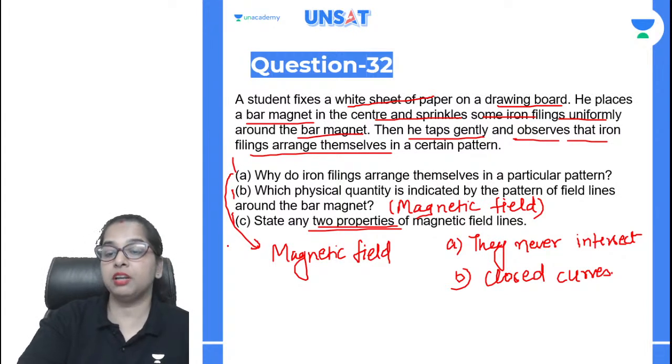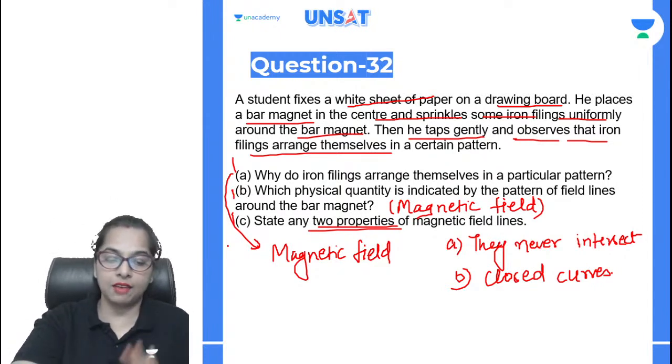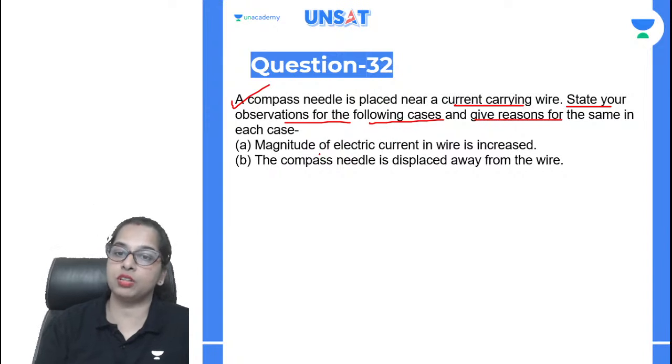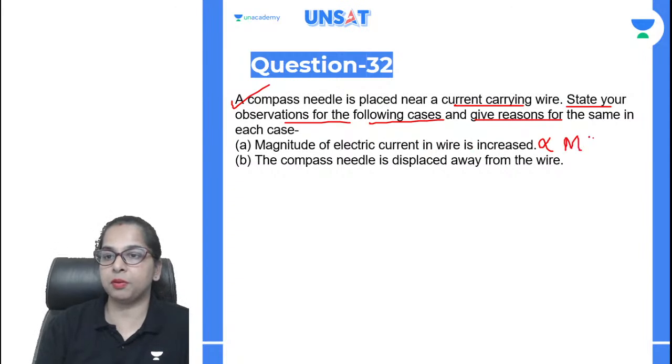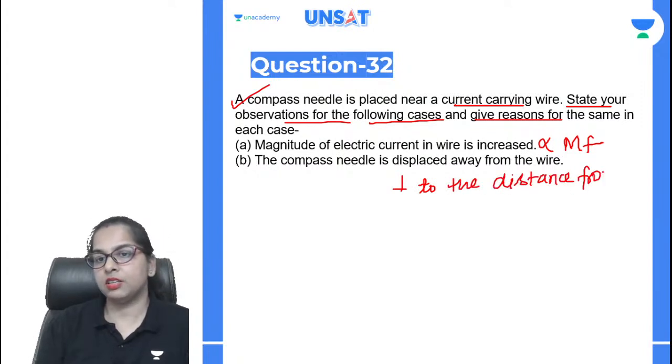Okay, so this is your section number C, which is done. And we have another part for this. Let's complete that also first. So the compass needle is placed near the current carrying wire. State your observation from the following cases, giving the reason for the same. So see guys, magnitude of the current in the wire is increased, so the deflection increases because the field is directly proportional to the current. Compass needle is displaced away from the wire because the field is inversely proportional to the distance from the wire. So it's very simple. This will also be carrying 1 mark.